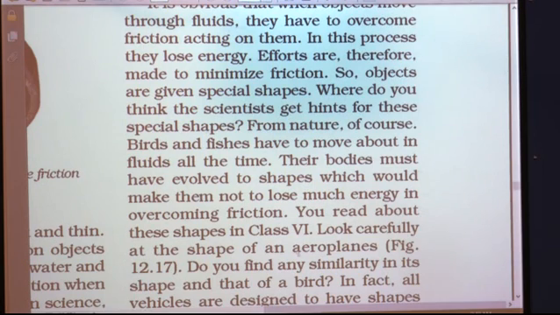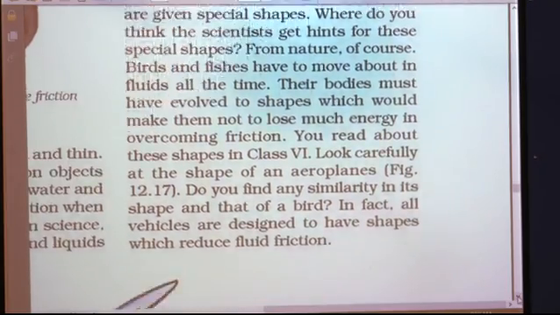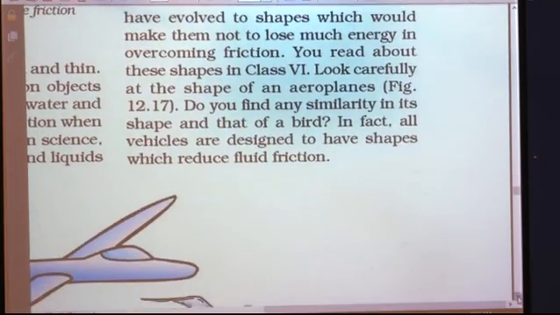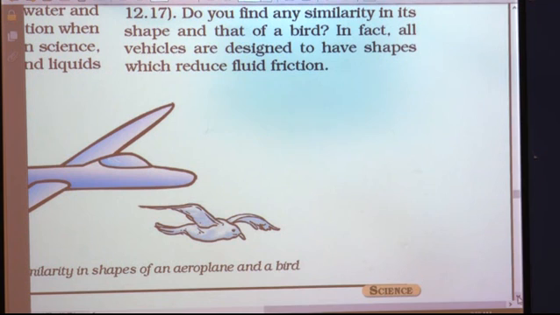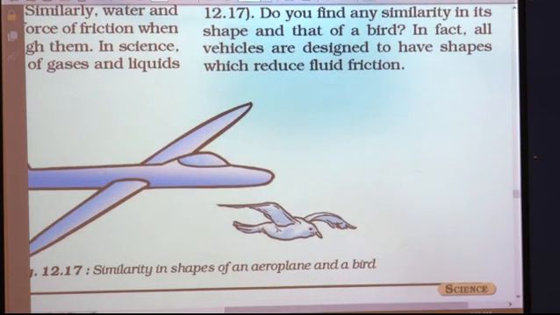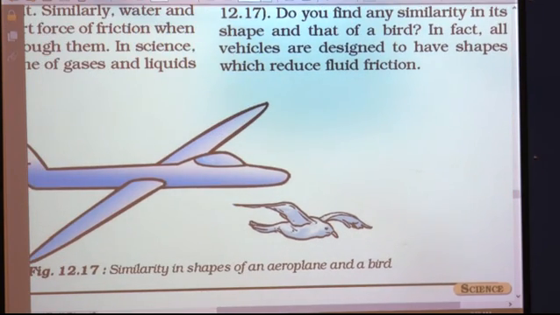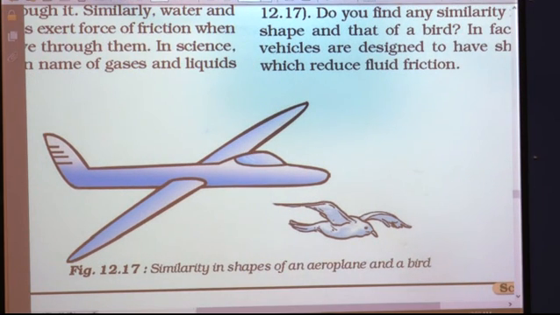You read about these shapes in class 7. You know the shape of the bird as well as the shape of the fish. Okay. So look carefully at the shape of an aeroplane which is shown here in figure 12.7. Do you find any similarity between its shape and that of a bird? Just look at both the figures. Similarity in shapes of an aeroplane and a bird is shown.